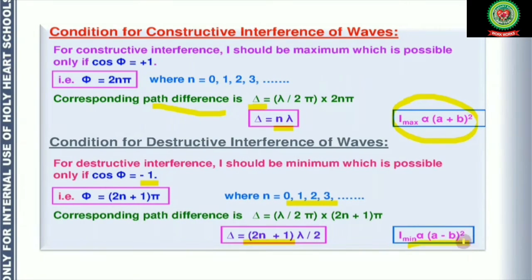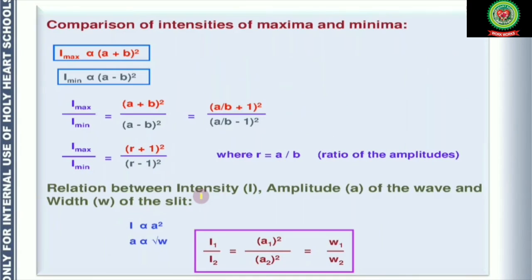So these are the conditions for constructive and destructive interference, and you should learn these values for when we get constructive interference and when we get destructive interference. Now we are going to compare the intensities of maxima and minima. Maxima is where you have constructive interference, and minima is where you get destructive interference. As we know, maximum intensity is the sum of amplitudes whole squared, and minimum intensity is the difference in the amplitudes whole squared. Now we take the ratio I maximum upon I minimum, which is equal to this form.